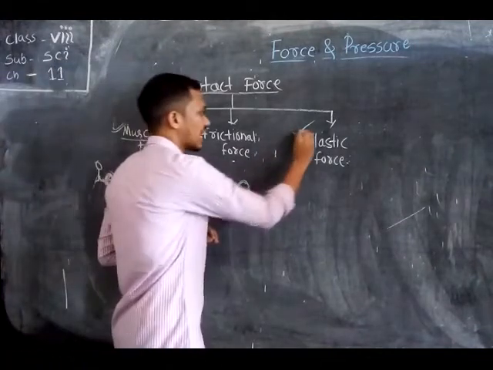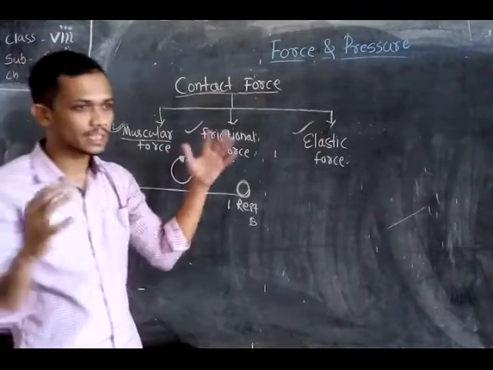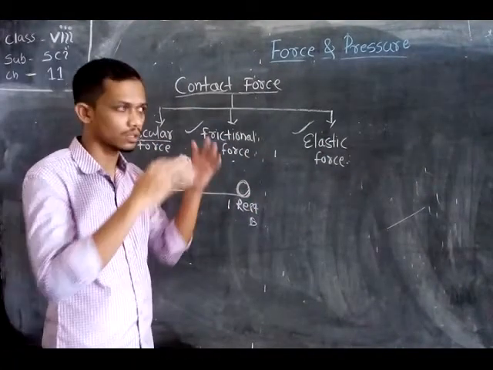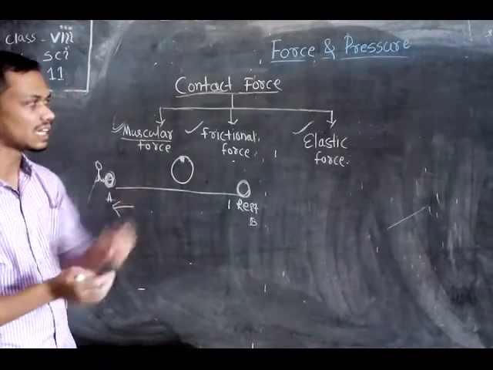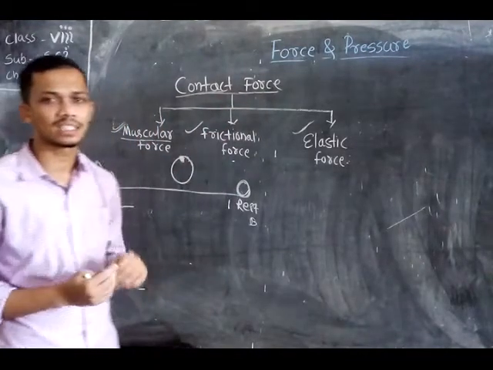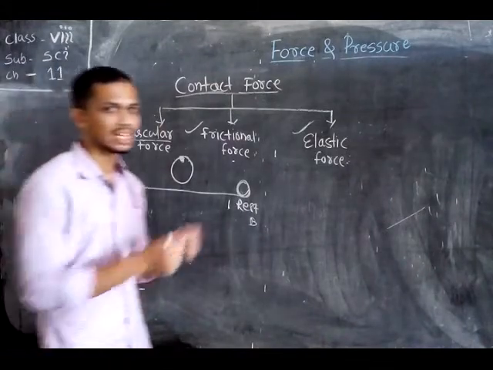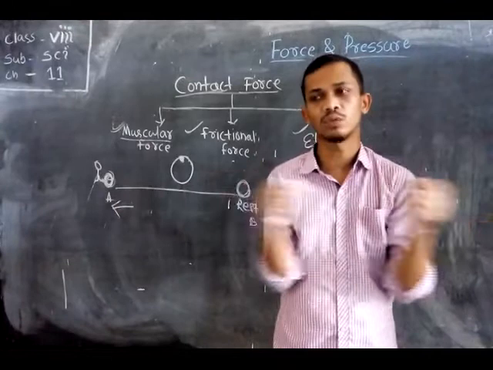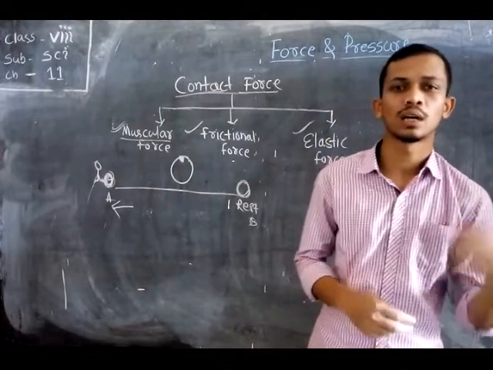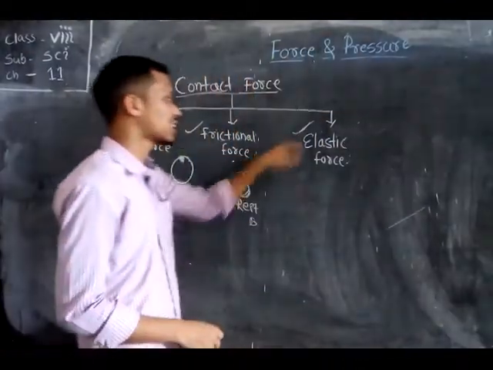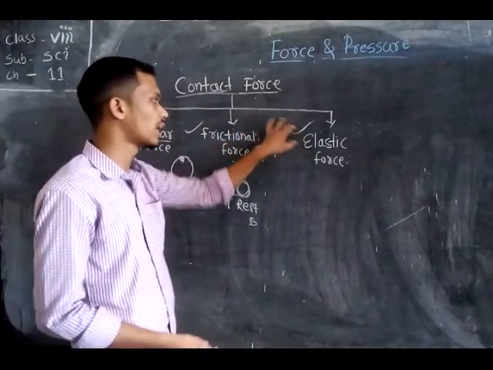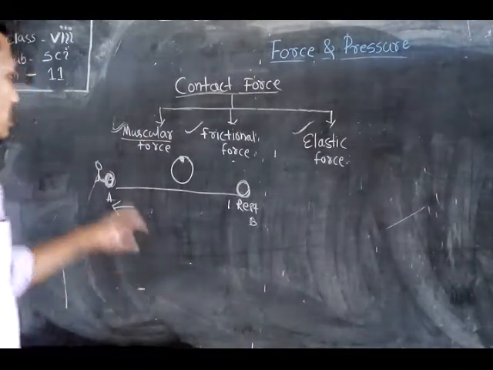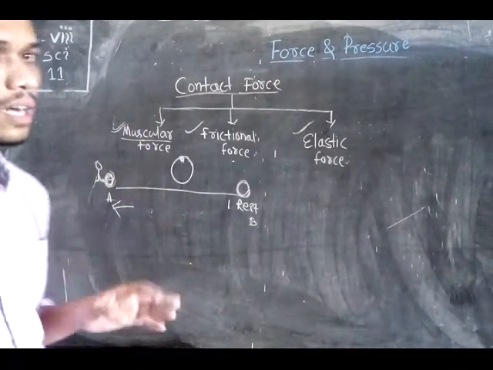There is some elastic substance present there that stores energy when you press it, and when you release it, it releases its energy and moves. Take the example of rubber also. If you stretch it and then leave it, it automatically restores its original position. This type of force is called the elastic force. So we have covered three types of contact force: muscular force, frictional force and elastic force.